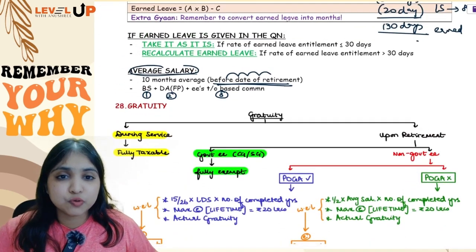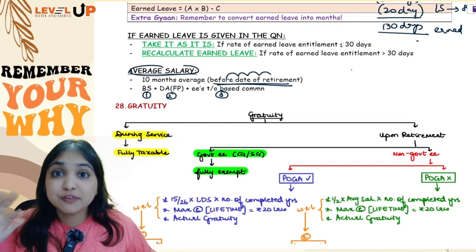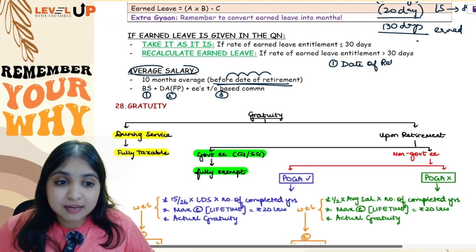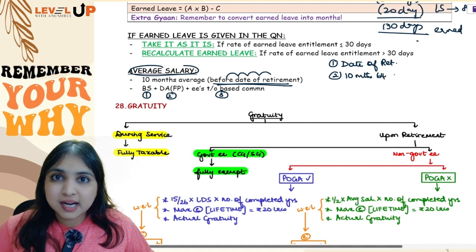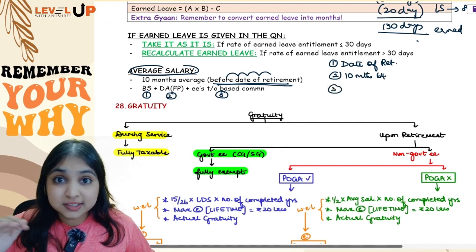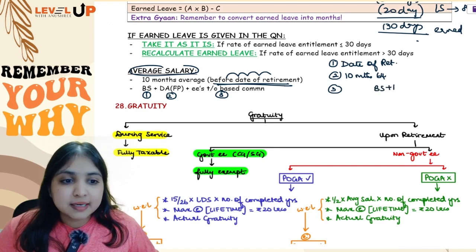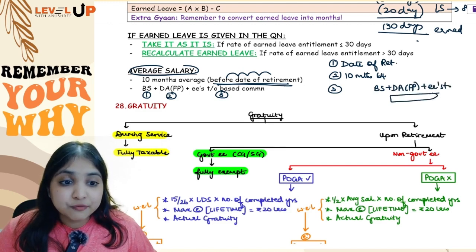Then we discussed how will you calculate salary. See, for salary, if you notice, we've always done salary computation in 4 parts, in 4 steps. We always start with date of retirement, right guys? It is not month of retirement, it is date of retirement. Then our second step is 10 months before the date of retirement. So before this date, we consider 10 months. Then for those 10 months, we calculate salary. That salary will have 3 components: basic salary plus DA forming part plus employees turnover based commission. So with this we will get salary for 10 months.